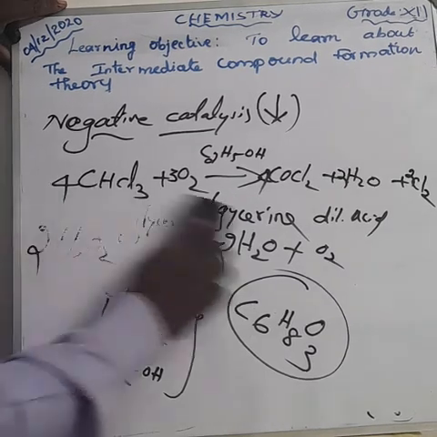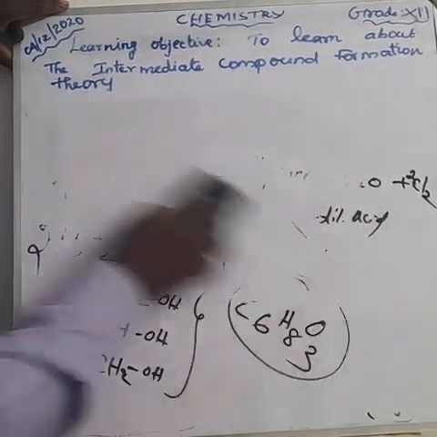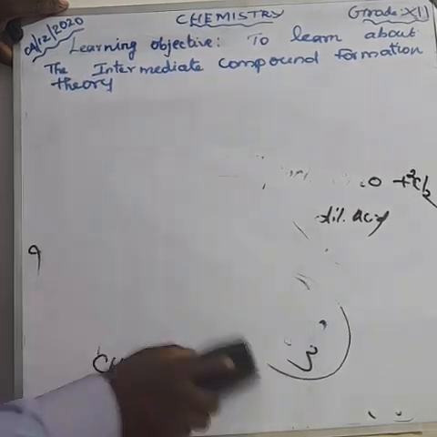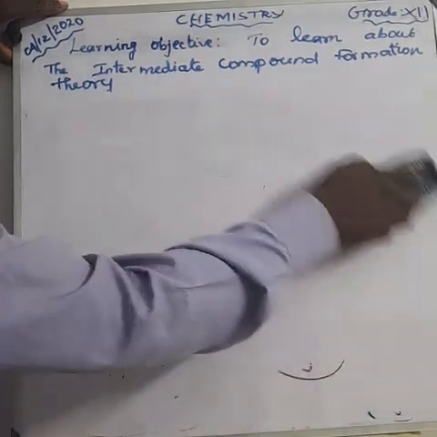Today our assignment: what is the assignment? You should write the intermediate compound formation theory.